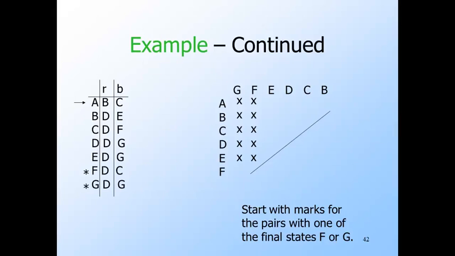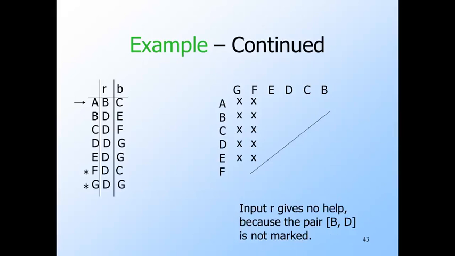We begin the table of indistinguishabilities by marking each pair that consists of a final state and a non-final state. Here the final states are F and G, so pairs that have one of these and one of the other states, A through E, are marked. Let's look at the transitions on input R. Notice that the column for R has only states B and D. Since we have not yet distinguished B from D, there is no way input R can help distinguish other pairs of states at this point.